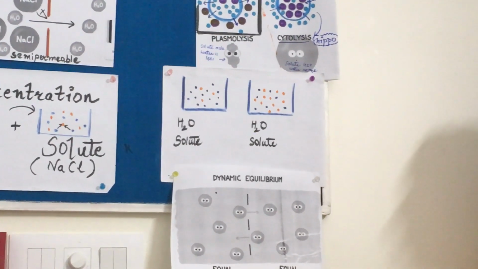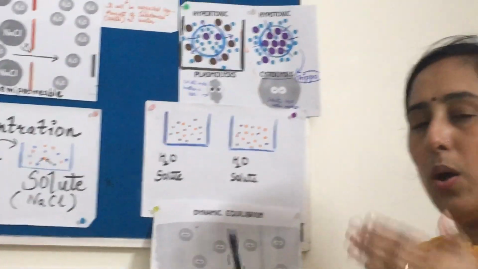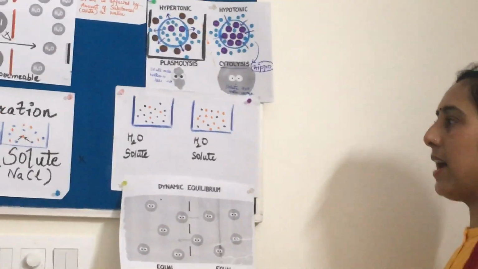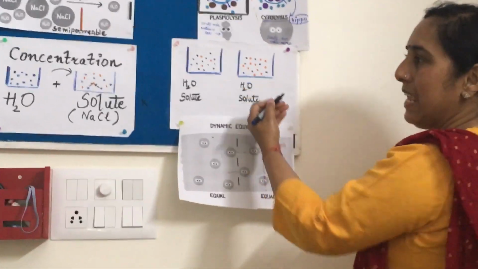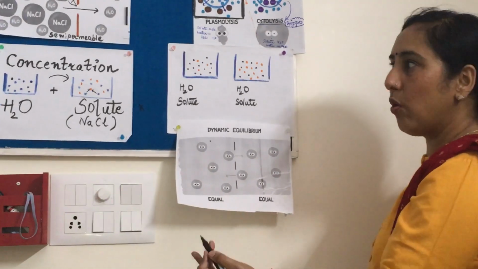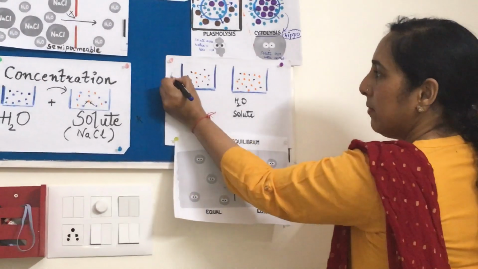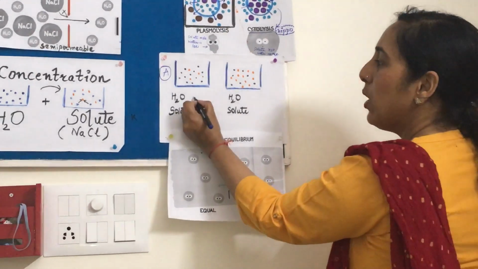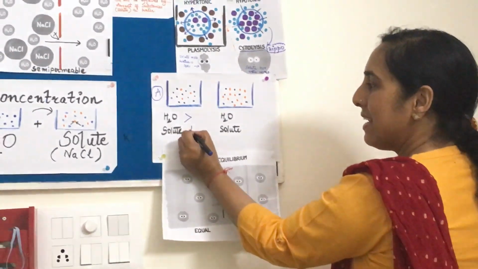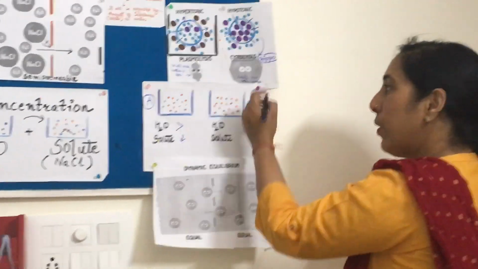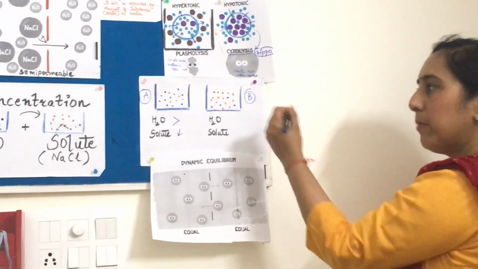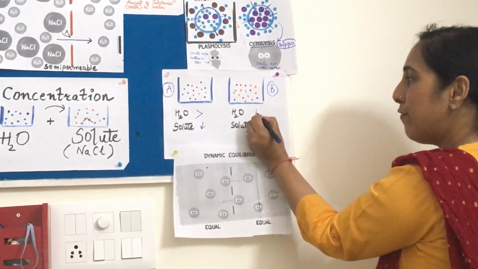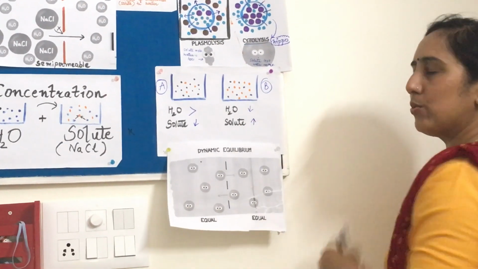So my dear students, here you have to ponder your thoughts and ask yourself, which beaker has high concentration of water? Definitely A. The beaker A has got more of water and less of solute. What about beaker B? The beaker B has less of water and more of solute.